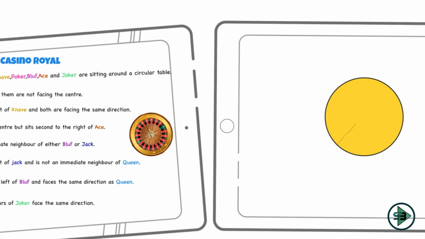So if I have to start, this is my first 2 seats. Then I'll go with 2 and then 2. This is 4 seats. Then I'll go ahead with 2 more, which is 6. And then 2 more, which are my 8 seats, and that completes my table right now. Now I need to place all the 8 gamblers on this, and what is the first link that I have?